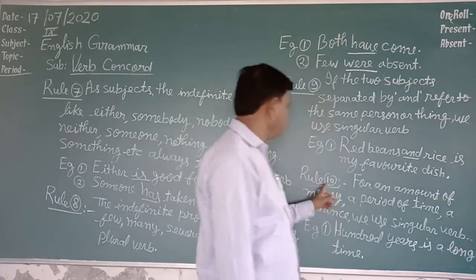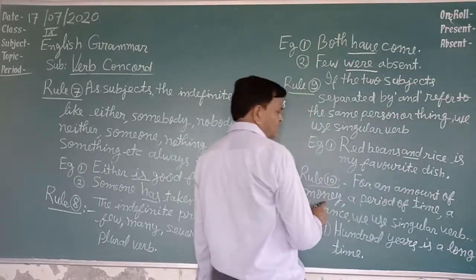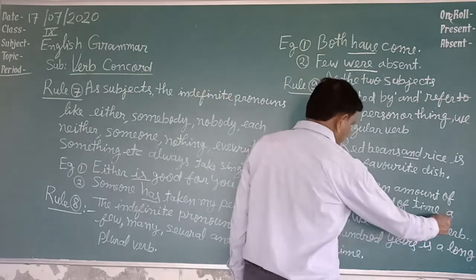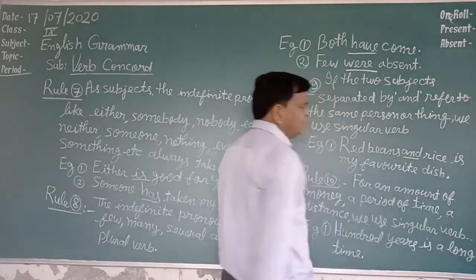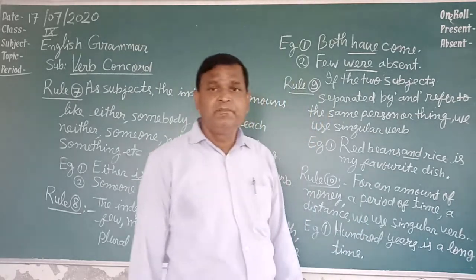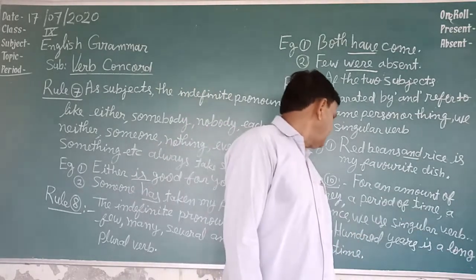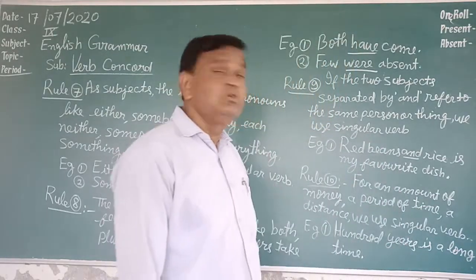Now see rule number 10. For an amount of money, a period of time, or a distance, we use a singular verb. Wherever we are using an amount of money, a period of time, or a distance, we use a singular verb.